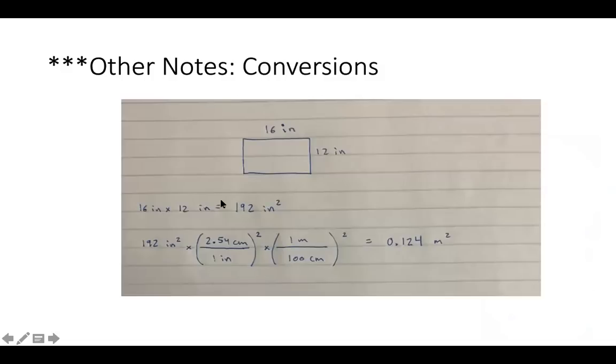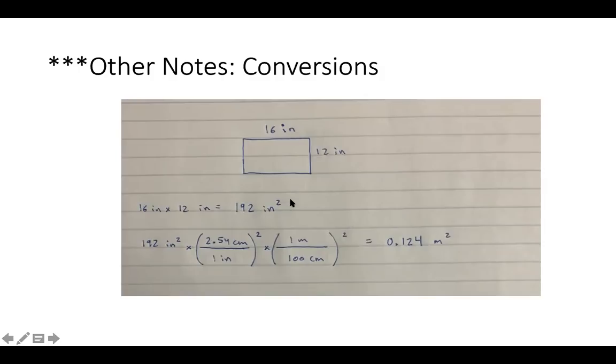And the last point of chapter 1 that I wanted to remind you all of is just dimensional analysis and our conversions. I'm sure most dimensional analysis you're very familiar with by now, but I wanted to bring it up again when we have squared or cubed units, right? So let's say we have this little patch of fence, a classic example of a little fence that's 16 inches by 12 inches. It's a very tiny fence. And so if we were to take the area enclosed by this fence, it would be 192 inches squared.